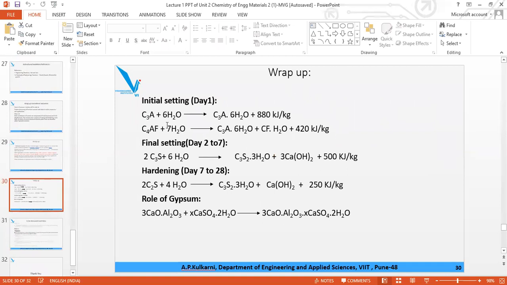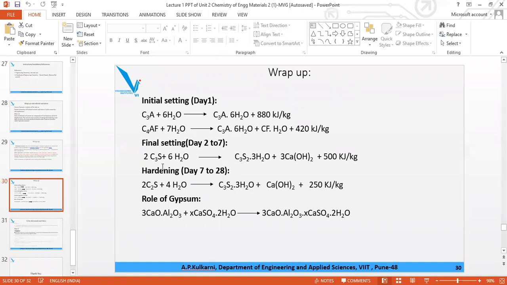This is the summary. Here, 6 water molecules. Remember, this is the most important slide which summarizes things. C3A plus 6H2O, 880 kilojoule. C4AF plus 7H2O. Here, C3A plus 6H2O plus CF plus 1H2O, 420. Then the final setting, 2 to 7 days. C3S undergoes hydration. Heat of hydration is 500. Here it gives C3S2H3, and here also C3S2H3 in the final setting and hardening.